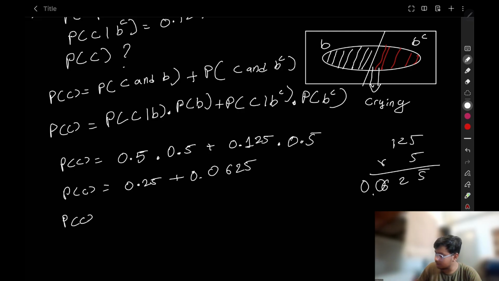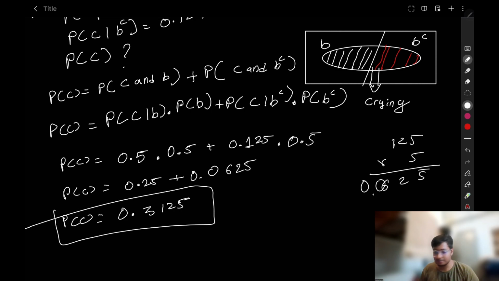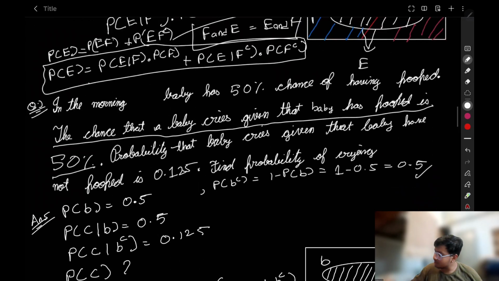Probability of C will be equal to 0.23125. I think my calculation is correct, and if not, I am definitely sure the concept is correct. This is the probability that baby will cry, which we asked in the question also.